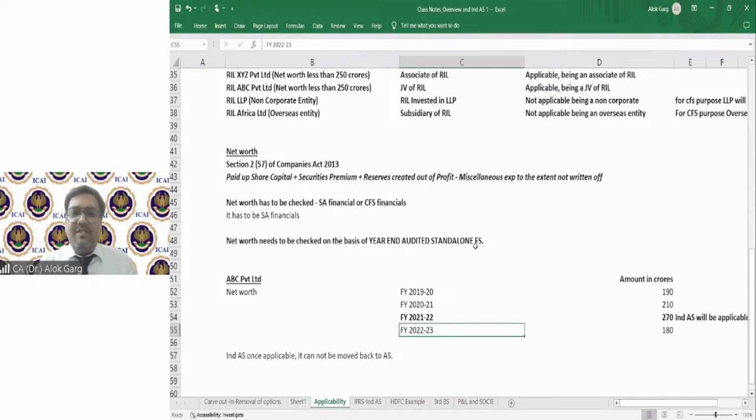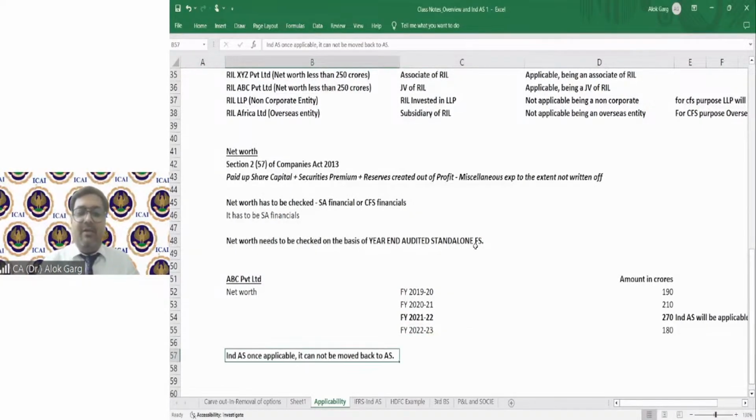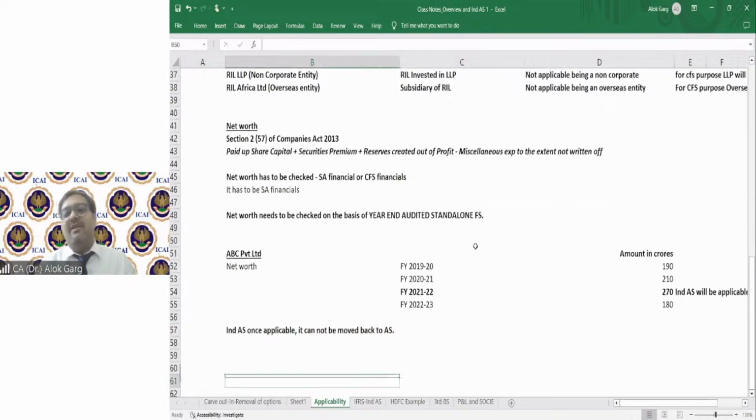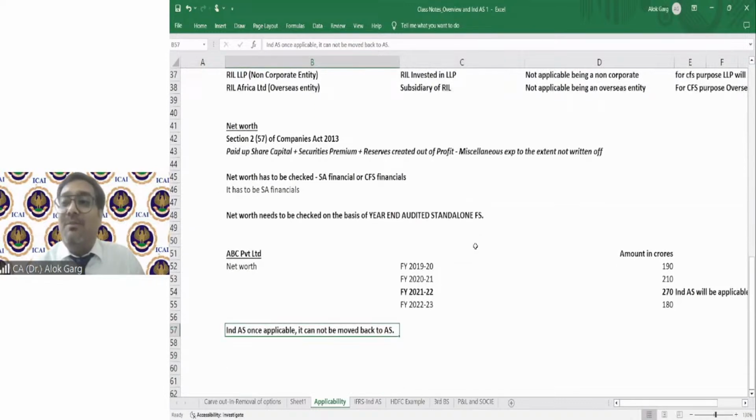One of the students was asking, sir, whether IND AS once applicable, can it be applicable forever? Or can I again go back to accounting standard? So the answer is no. IND AS once applicable, you cannot go back to accounting standard. This is an irrevocable option. IND AS once applicable, it will be applicable forever.